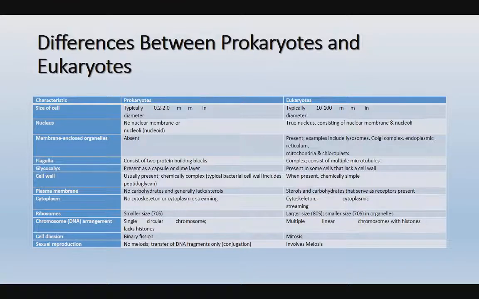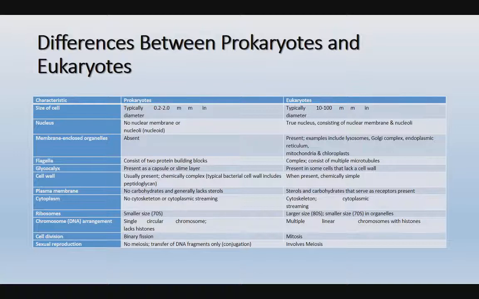In eukaryotes, sterols and carbohydrates that serve as receptors are present. Coming to the cytoplasm, in prokaryotes we cannot observe a cytoskeleton or cytoplasmic streaming. But in eukaryotes we can observe cytoplasmic streaming, and a cytoskeleton is present.